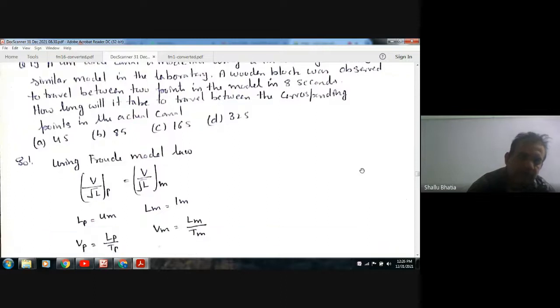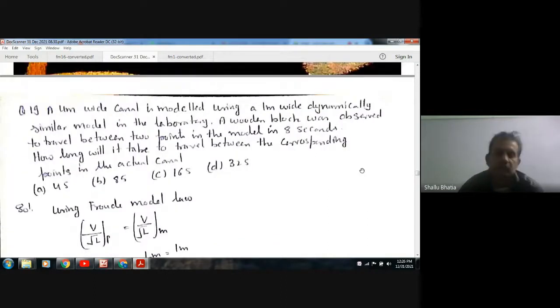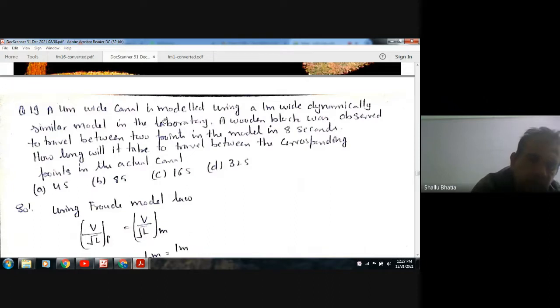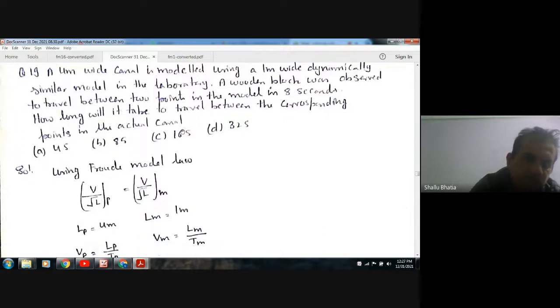Okay. So when we create the Froude number, because here the model and prototype are dynamically similar, and the wooden block is flowing in a canal in which there is only one fluid, that is water, so it is also kinematically similar. So we can use kinematic similarity. Froude model law is applicable because the fluid is the same. According to Froude model law, Vp by root Lp is equal to Vm by root Lm.